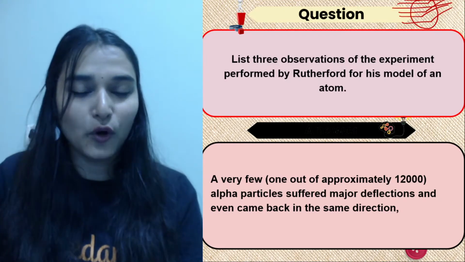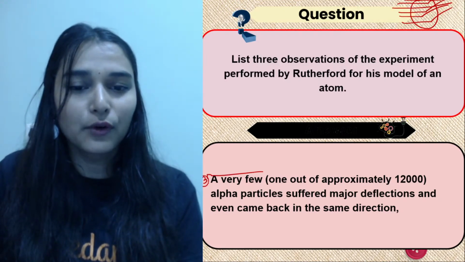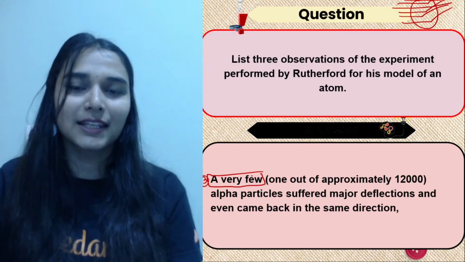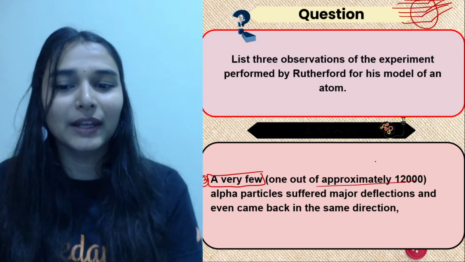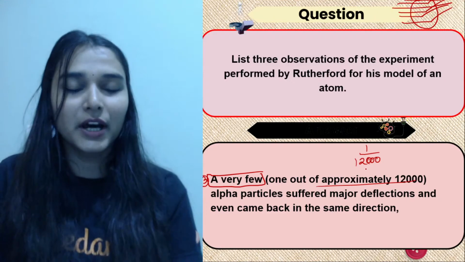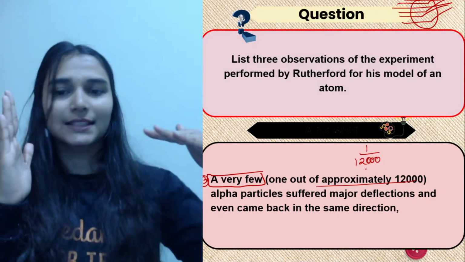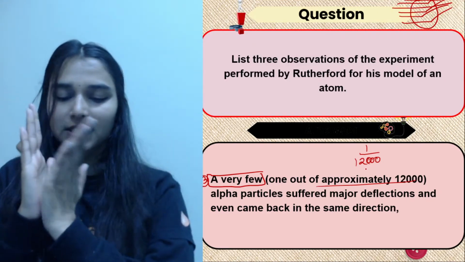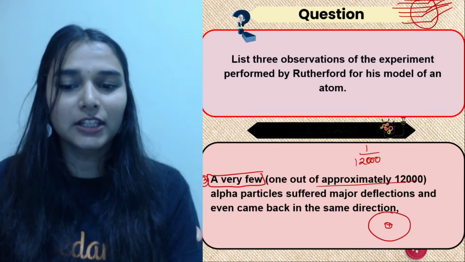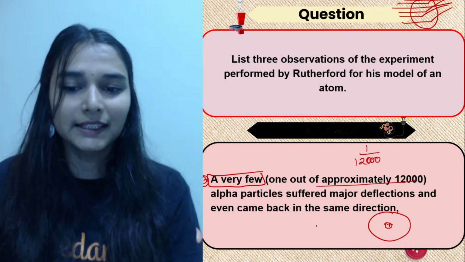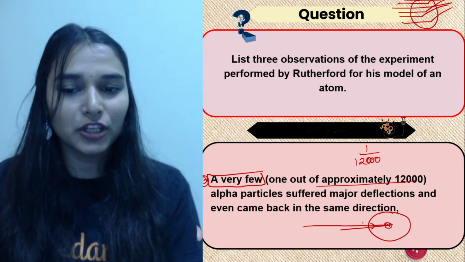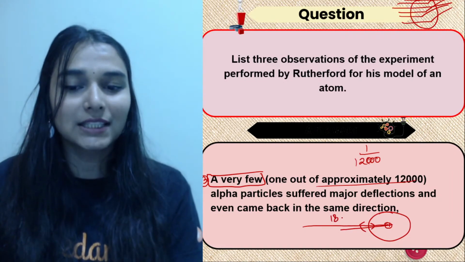Right, the next one, an important one: a very few. Just watch the change in the words. Most, some, a very few. How few? Approximately 1 out of 12,000 alpha particles were rebound. Rebound means it is coming and then goes back at 180 degrees. So the alpha rays coming strike the positively charged body inside the atom and immediately get deflected by 180 degrees.